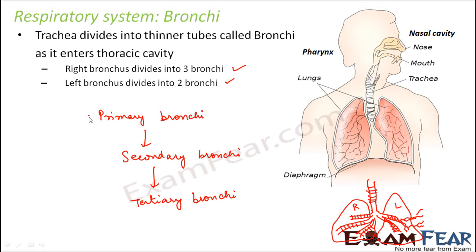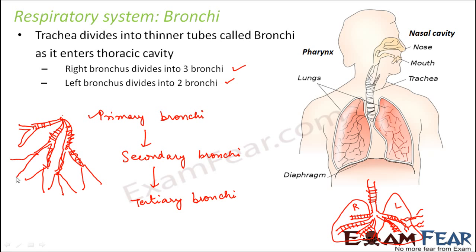So let us suppose this is our primary bronchi. I'm just trying to explain what it is. This primary bronchi will further divide into secondary bronchi, something like this. And these secondary bronchi will further divide into tertiary bronchi.